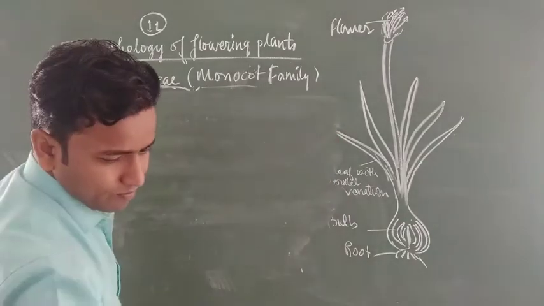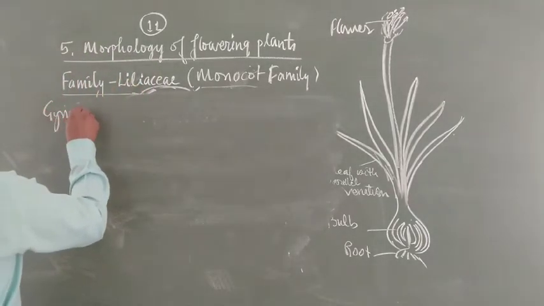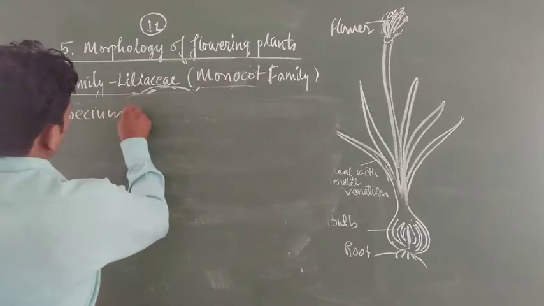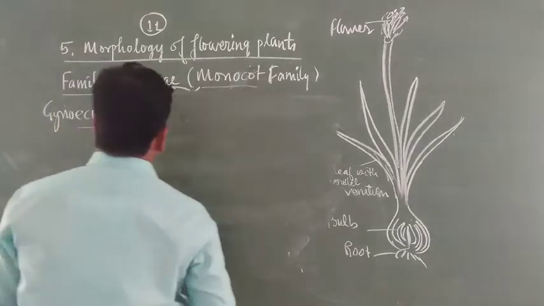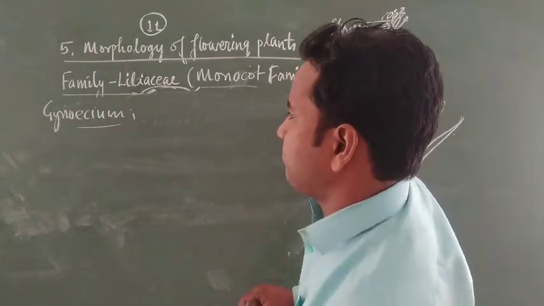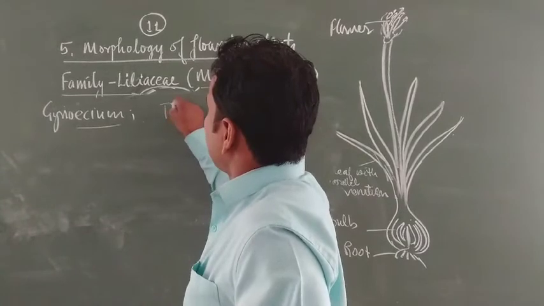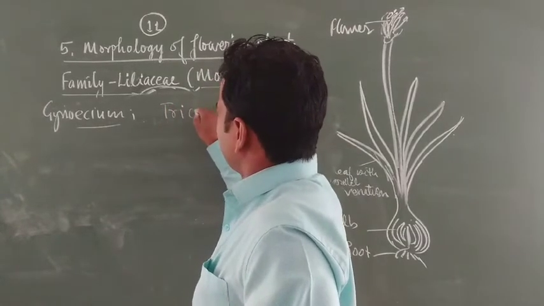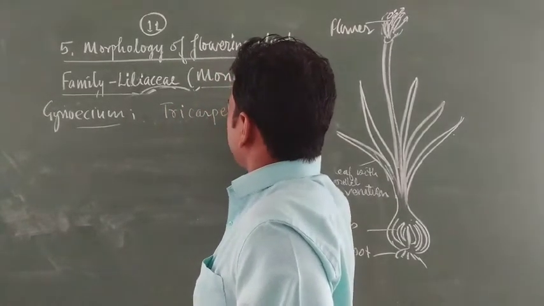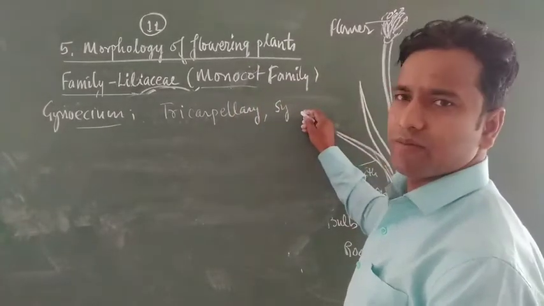Now, students, the next one is the gynoecium. The gynoecium of Liliaceae is tricarpellary. Tricarpellary means 3 carpels present in the flower.